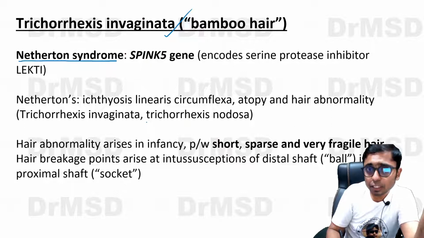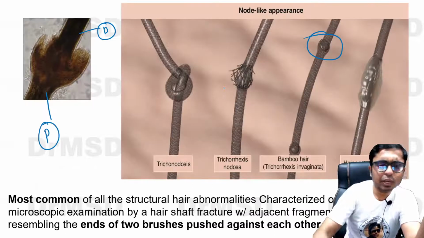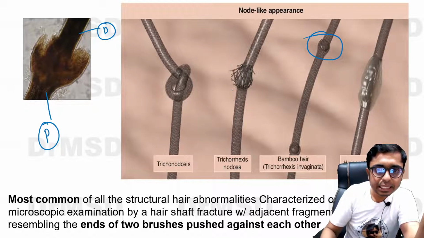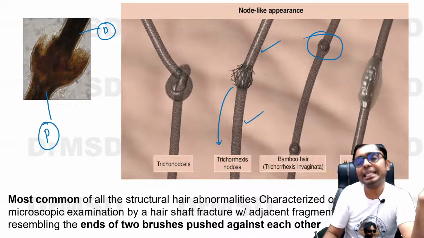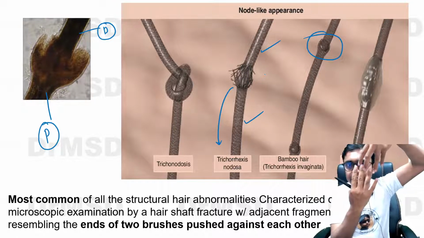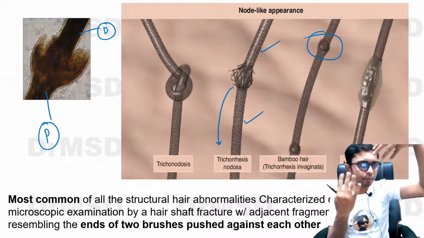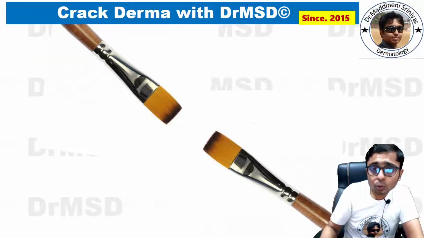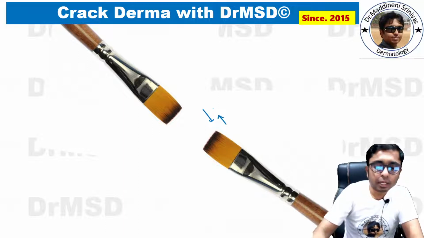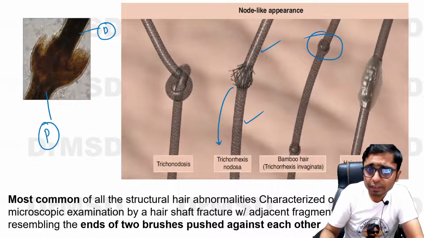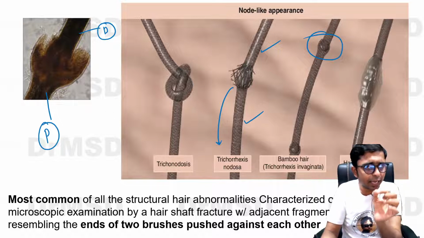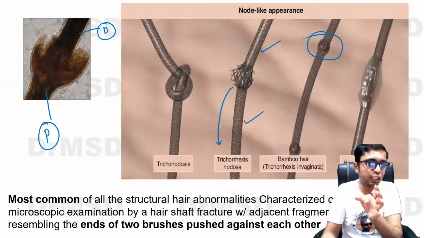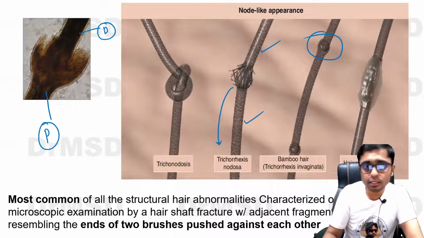As you can see, in the patients of Netherton syndrome, even trichorrhexis nodosa can be seen. What is this trichorrhexis nodosa? As you can see in this picture, this is a hair, and you are able to notice that the hair is having this paintbrush. If two paintbrushes are opposed, how does it appear? Likewise, the hair shaft is damaged and broken down, and we can notice this paintbrush-like appearance in the hair shaft. It is called trichorrhexis nodosa.